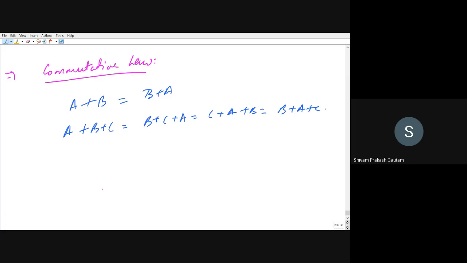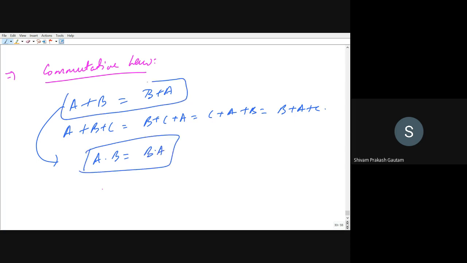And vice versa, you can write it in multiplication as well. So A dot B will be equal to B dot A. So this is the commutative law, right? I have interchanged the position. The final outcome will not be different. It will be the same in both cases, right? Whether you take A dot B or B dot A, if you draw the truth table, the final output will be the same. Any doubt in this commutative law? No, sir. Okay.